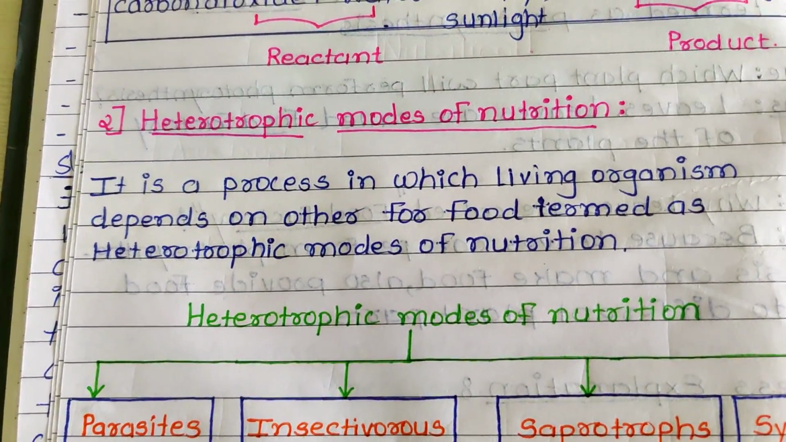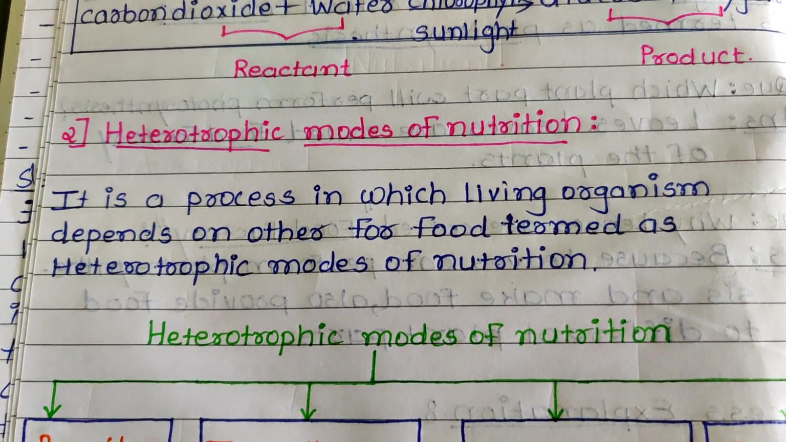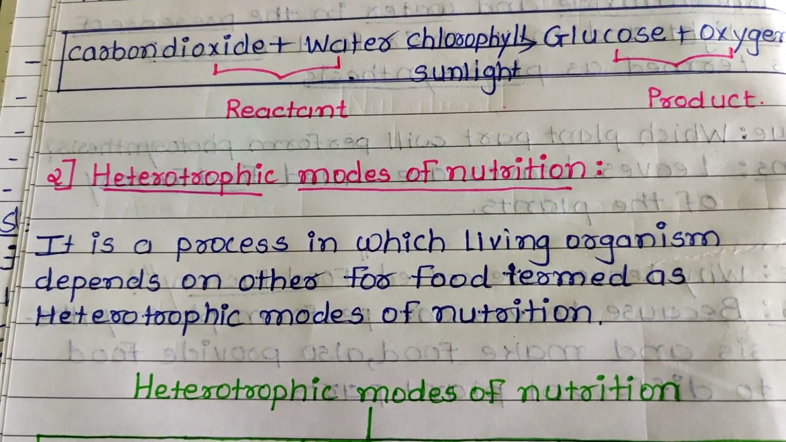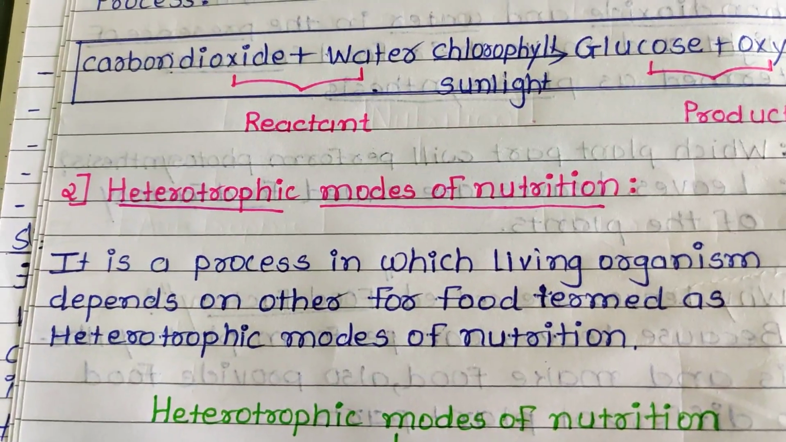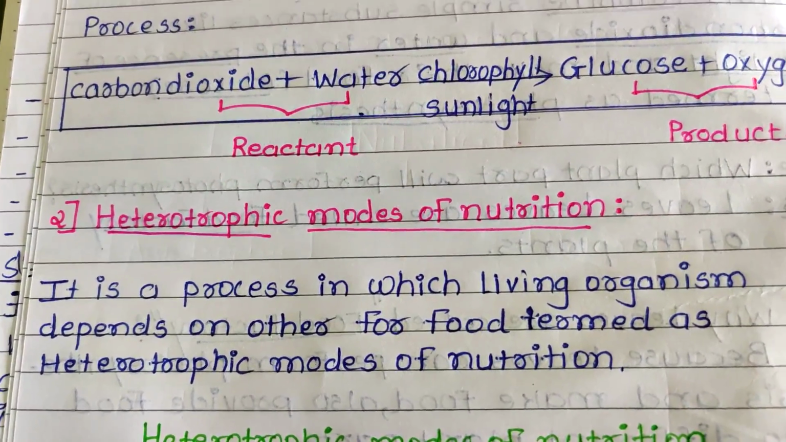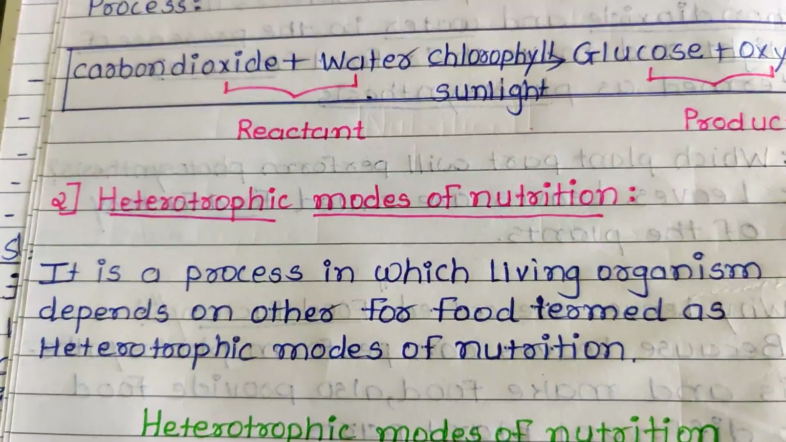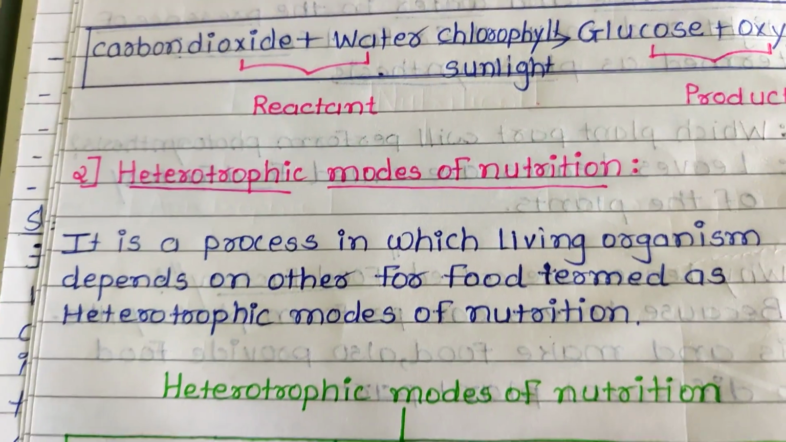Then we understood heterotrophic modes of nutrition. Heterotrophic modes of nutrition means living organisms depend on others for food. They are known as heterotrophs, and that kind of mode of nutrition is called heterotrophic mode of nutrition.